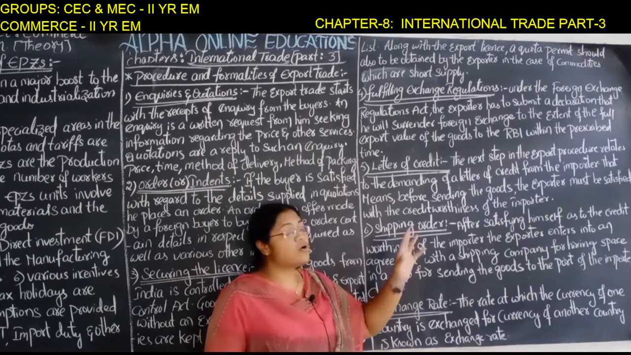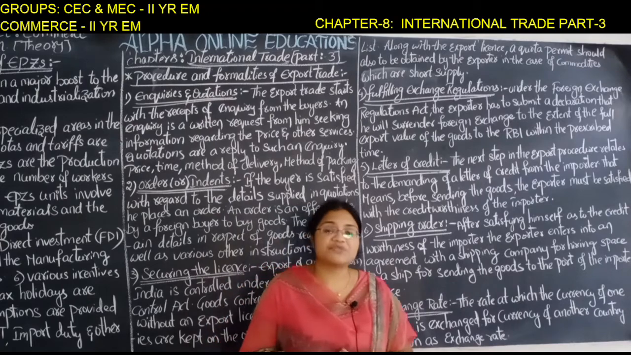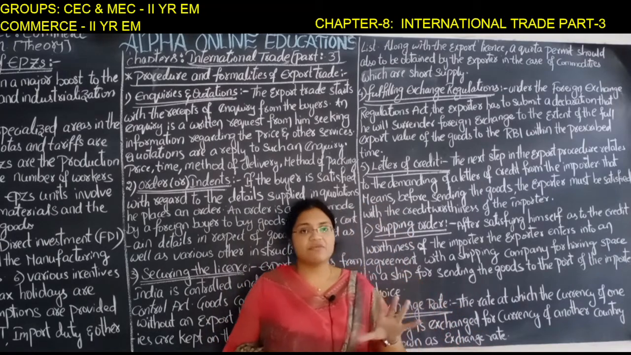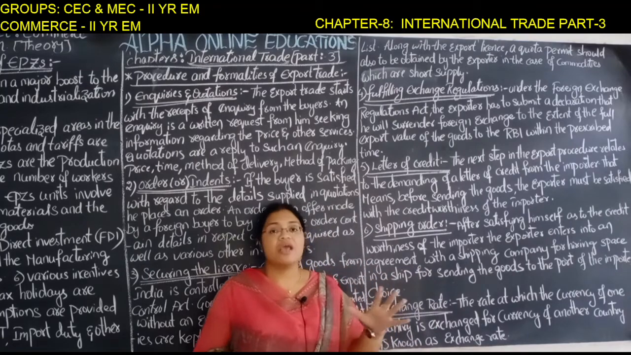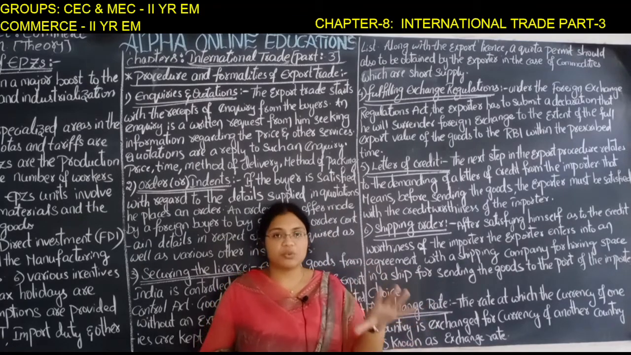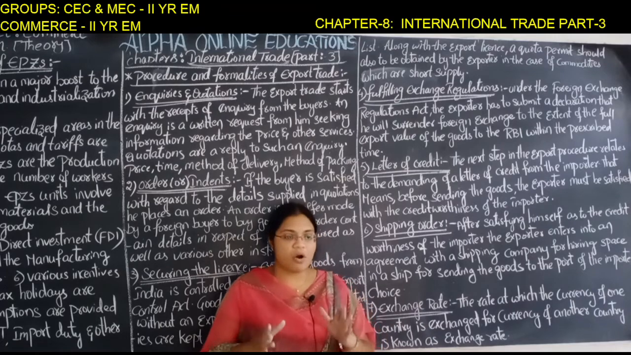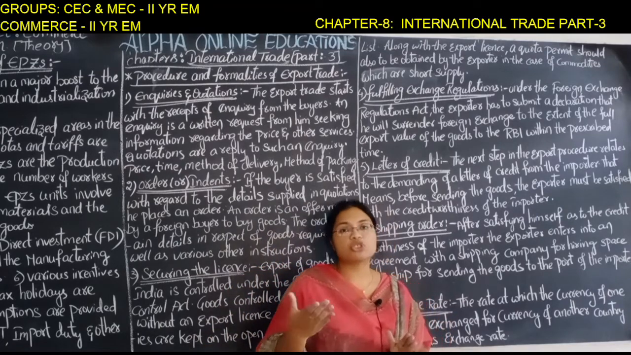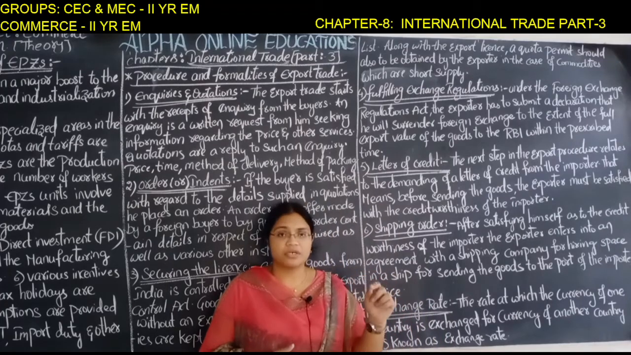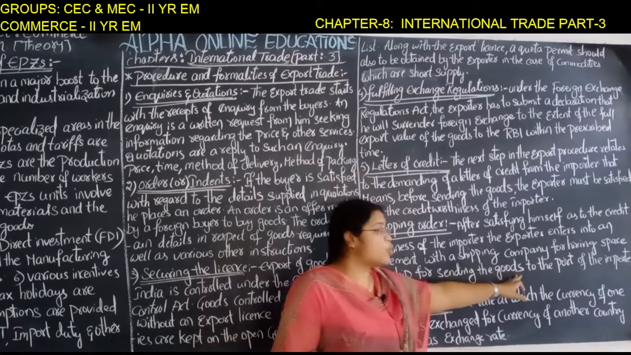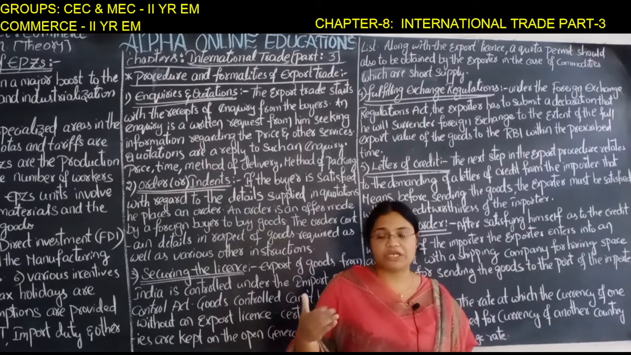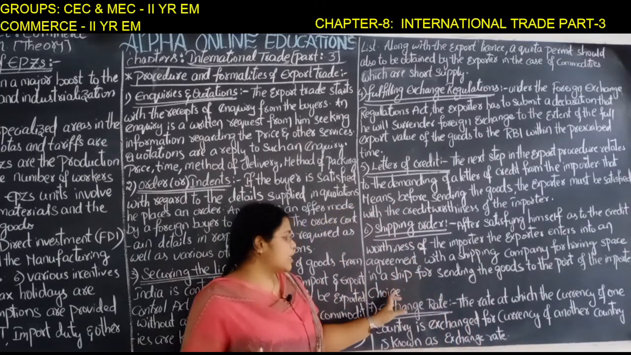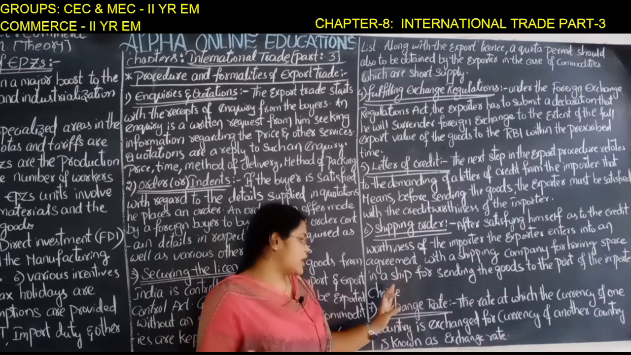Next one, shipping order. If the exporter is satisfied with the credit worthiness of the importer, then the exporter will make an agreement with the shipping company in order to get a place in the ship, in order to export those goods to the place of the importer's port area where he wants those goods. To that place they will import the goods according to the importer's choice.